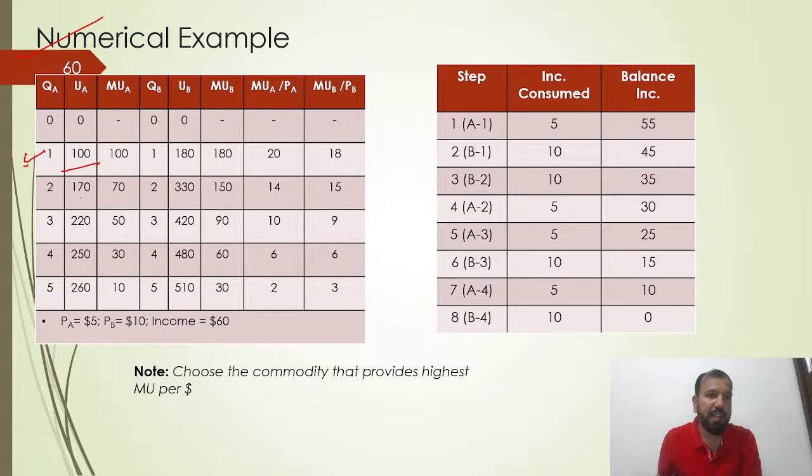Quantity QA is equal to 100, 170, then 220, 250, 260. 100 is the marginal utility, then the marginal utility becomes 70, then 50, then 30, then 10.